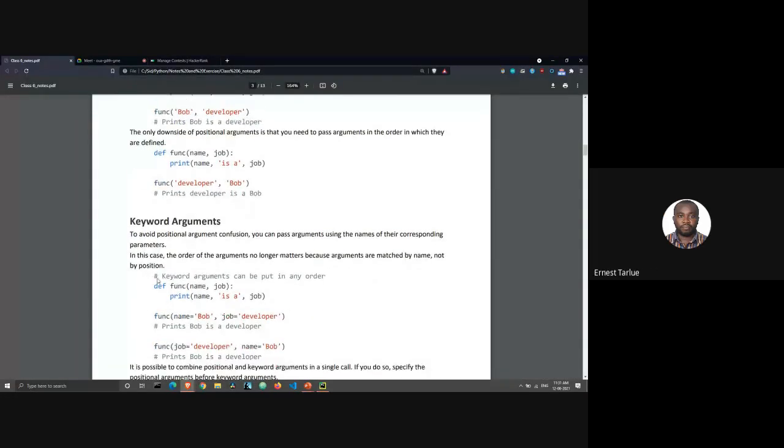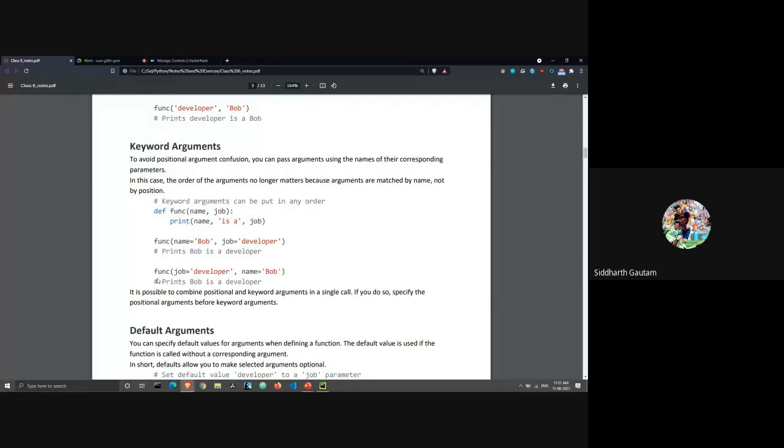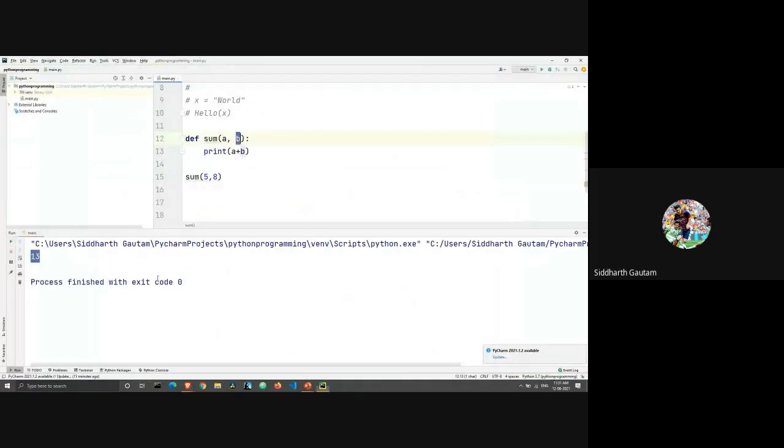Okay. And then we have keyword arguments. Let's go back to writing. What we are doing here is the summation of a and b. And when we are calling the function, we are just entering 5, 8. We are not telling Python which is a and which is b. Python is just automatically interpreting it. Python thinks, okay, a is coming first and 5 is also coming first, which means that a is equal to 5. That's how Python interprets it. But that's not the only way to do it. Now we will see how we can do it using keywords.